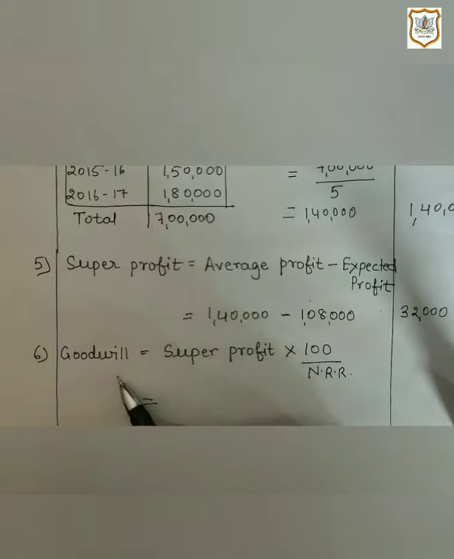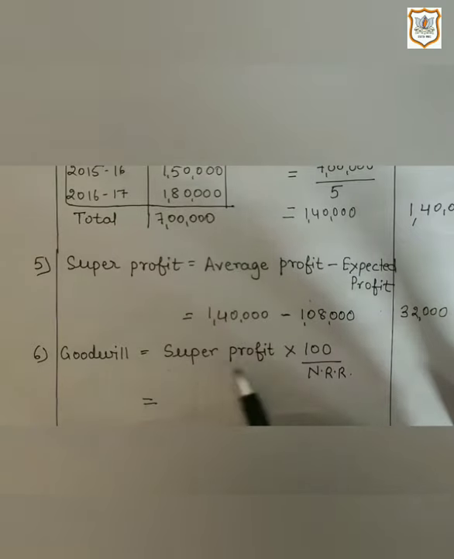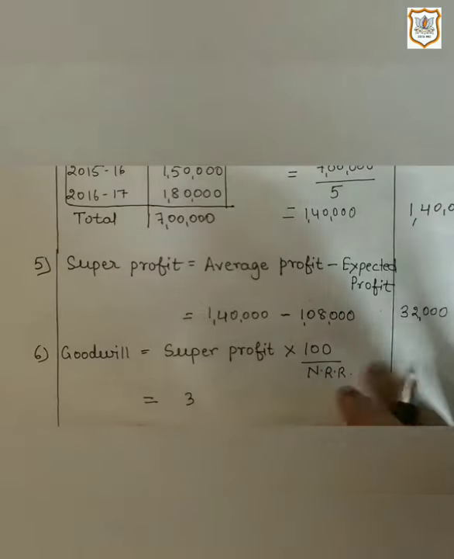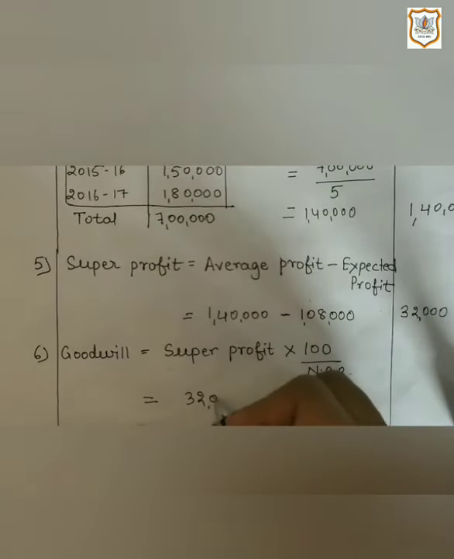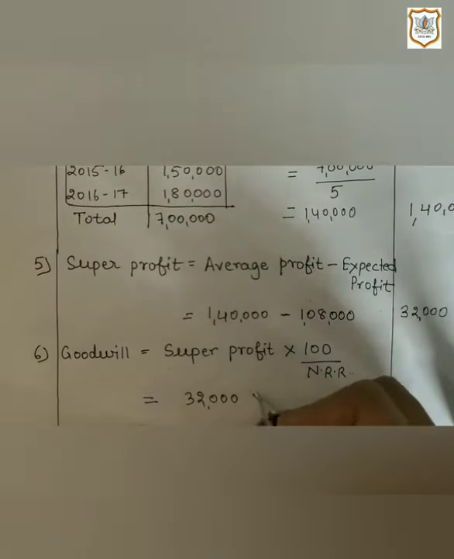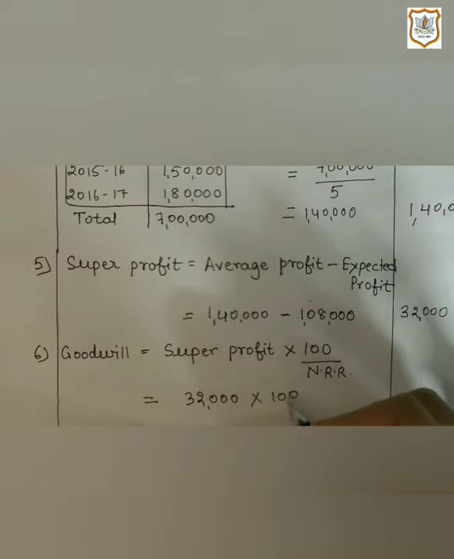Now in the final step, we will find out goodwill. Here goodwill under this method is equal to super profit multiplied by 100 upon NRR. So here super profit that we have got 32,000 multiplied by 100 upon NRR. NRR, which is given in the question, which is 12%.